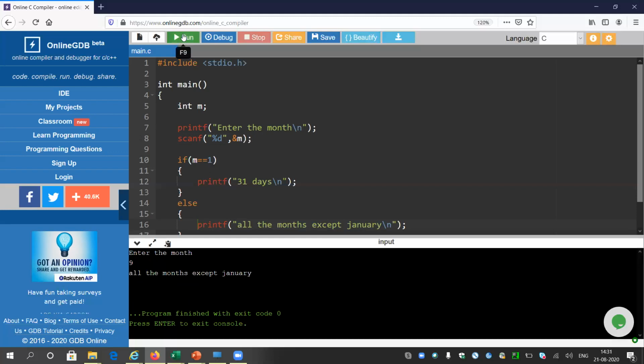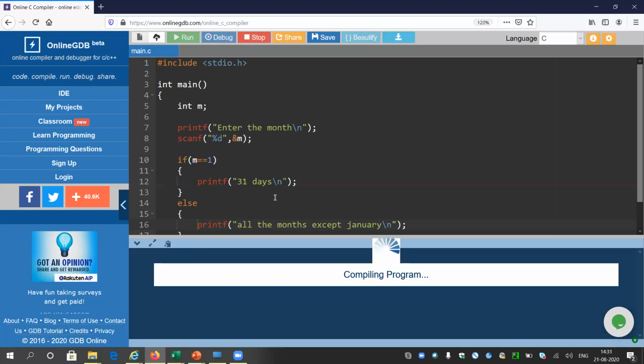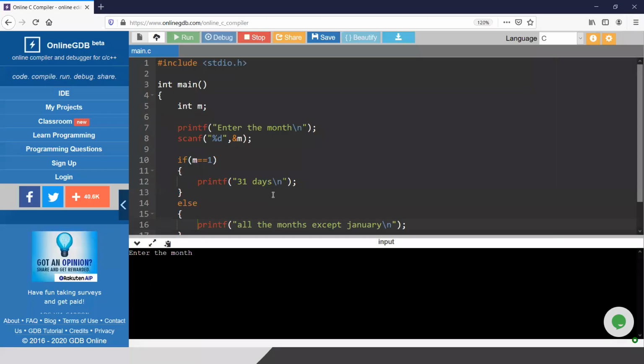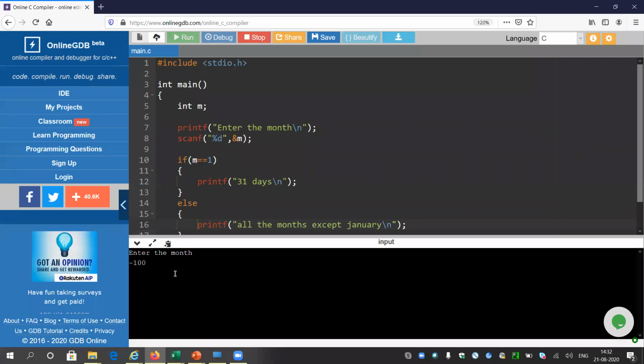Let me try with some other bad inputs like -100 or -200. It should still give me a message like all the months except January, because everything other than 1 should come into the else block. So it is giving all the months except January, because the computer is not able to understand what kind of logic we are trying to put. It will simply check if the value equals 1, then come to the if block, because it cannot run both codes. If it is not, then it will come into else.